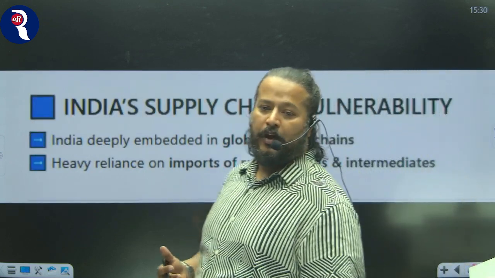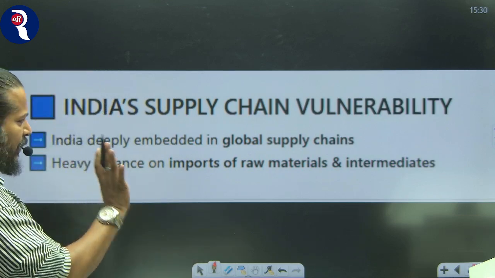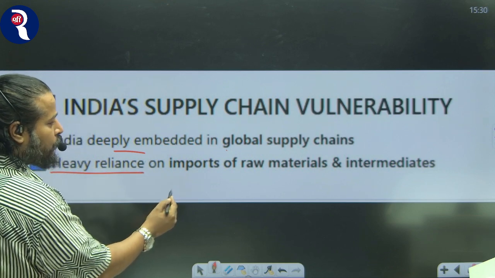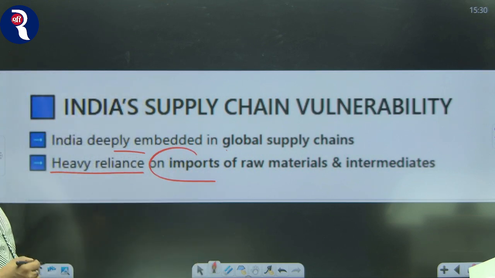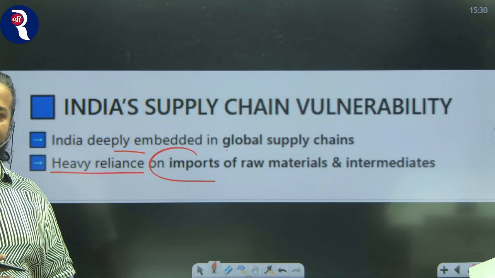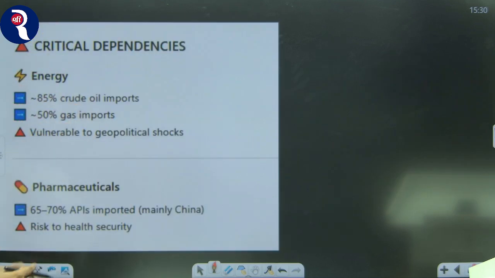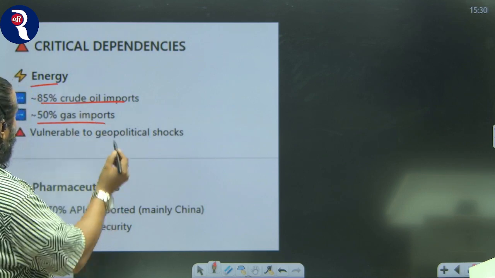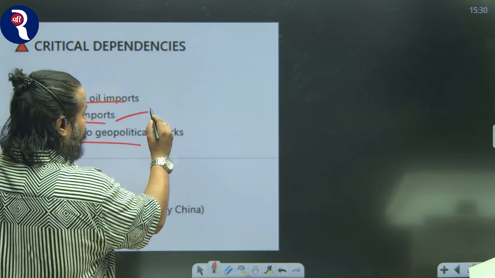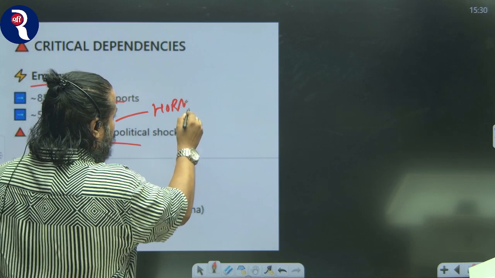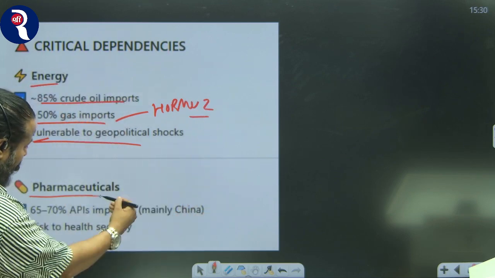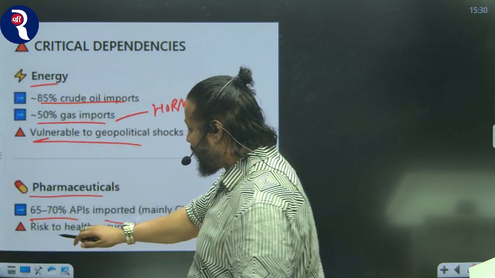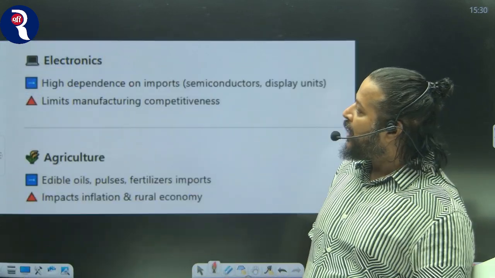Now, India's supply chain. What are India's supply chain vulnerabilities? India is deeply embedded in the global supply chain. Heavy reliance on imports of raw material and intermediaries is one of the biggest risks of India's supply chain. Critical dependence in terms of energy: we have 85% crude oil imports, 50% gas imports, so we are vulnerable to geopolitical shocks, which we can see with the closure of the Strait of Hormuz. In terms of pharmaceuticals, we have 65 to 70% APIs imported mainly from China, and then there is a risk to health security.